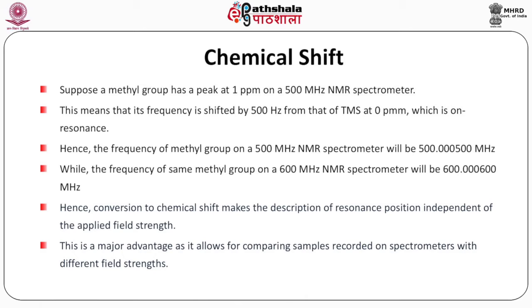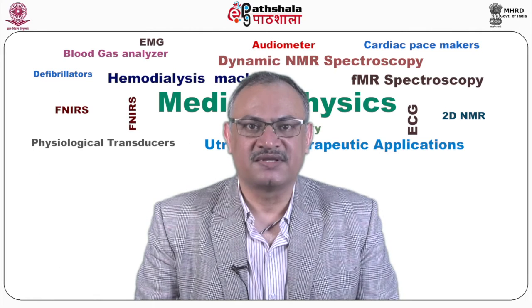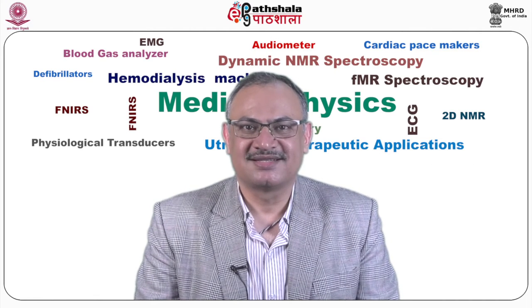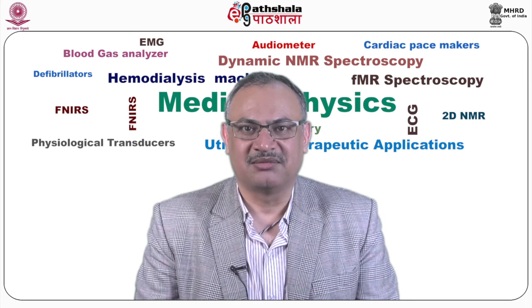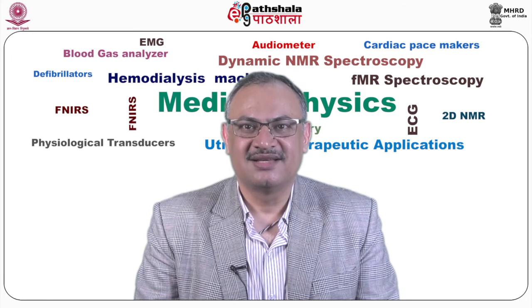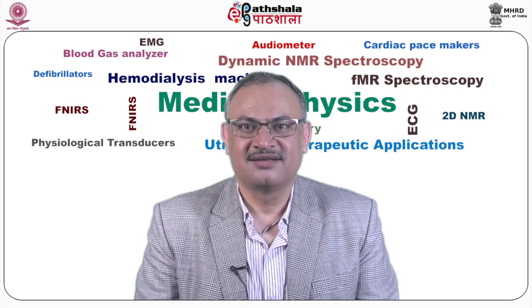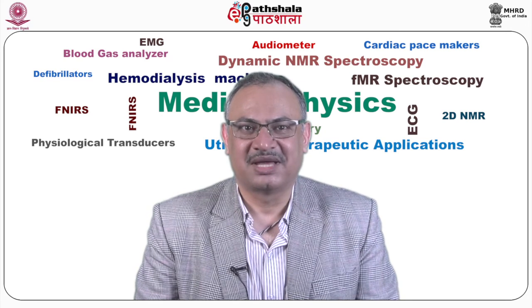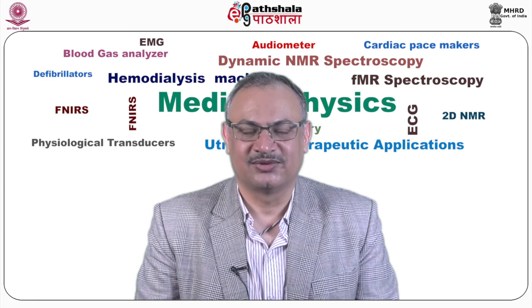Hence, the frequency of the methyl group on a 500 MHz NMR spectrometer will be 500.0000500 MHz, while the frequency of the same methyl group on a 600 MHz NMR spectrometer will be 600.0000600 MHz, and so on and so forth.